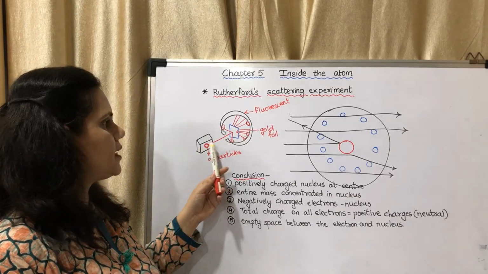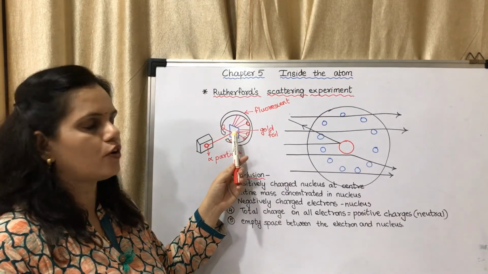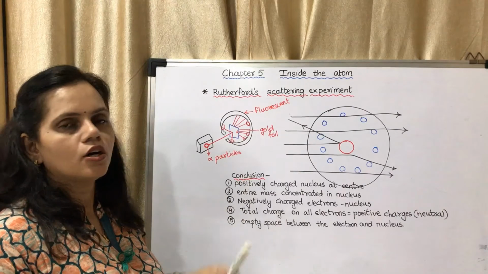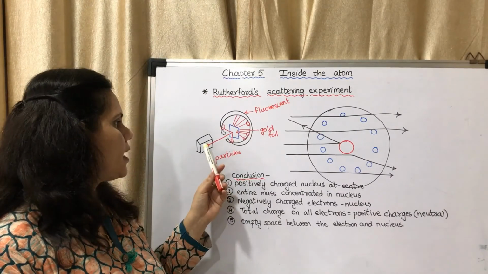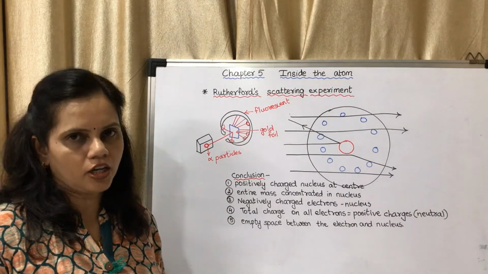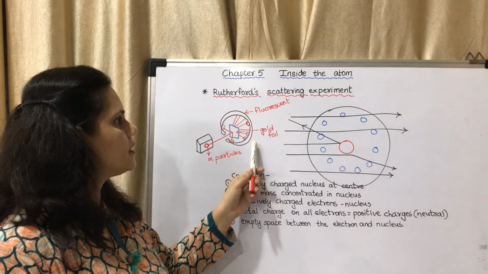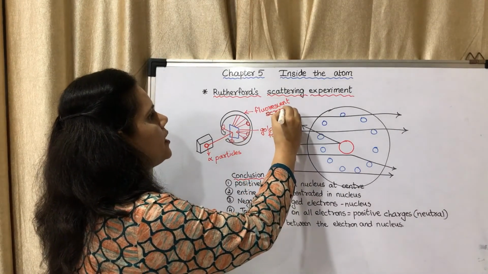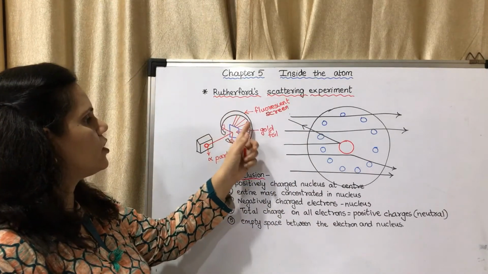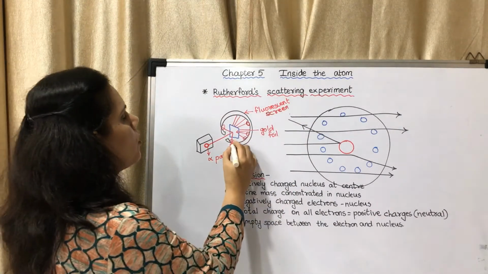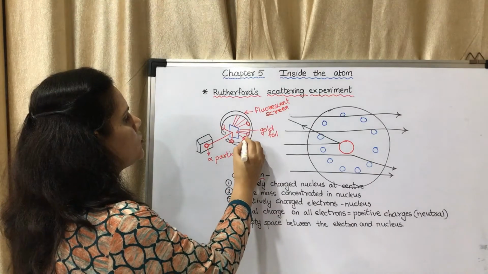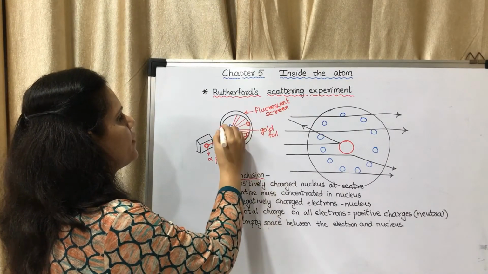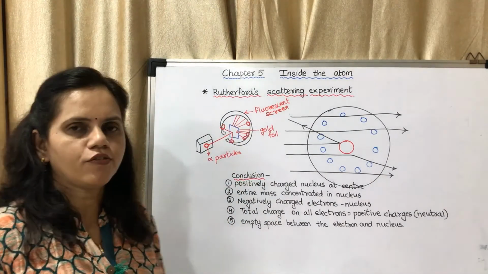So these alpha particles are made to fall on a gold foil. You may see this is a gold foil. The alpha particles are made to fall on it. There is a fluorescent screen kept here, to catch the images. When the rays fall on this surface, images are formed.